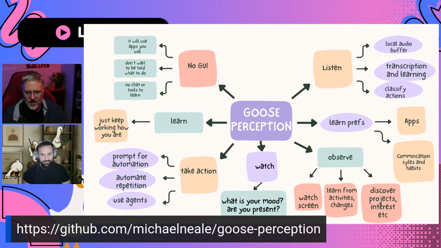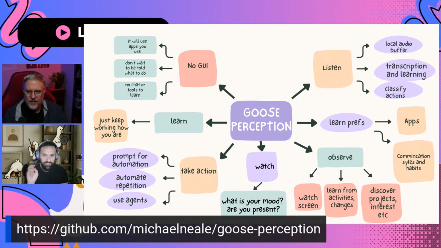Well, let's dive in a little bit. So I noticed in the documentation that we've got this big map of what it can do. Let's walk through, maybe we'll go clockwise from Listen up in the top right corner. So tell us some of the highlight features of what Perception is doing to help automate what we do. So Perception has a growing set of features which improve over time.